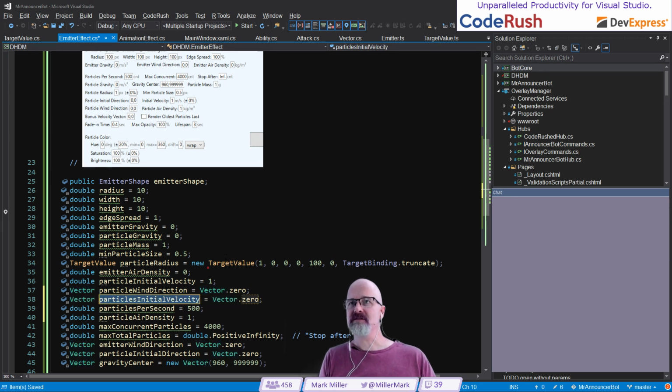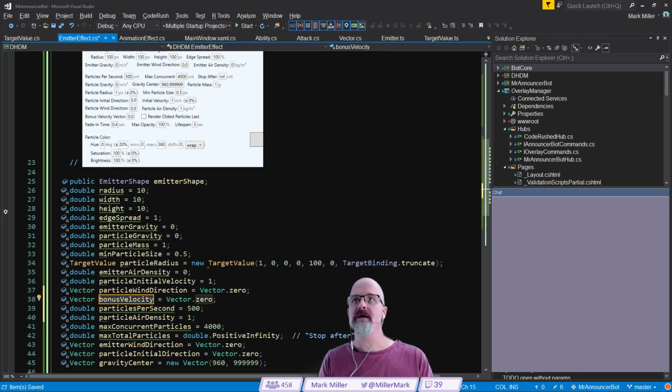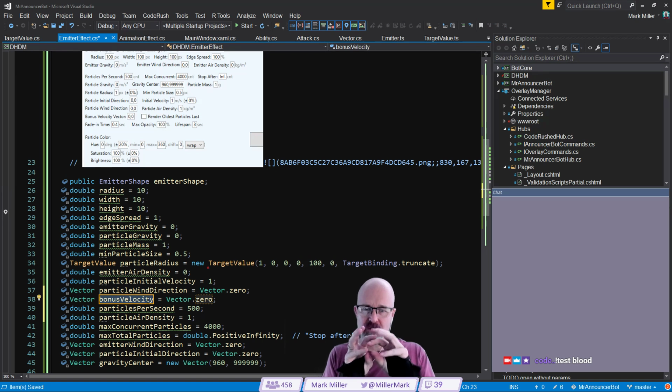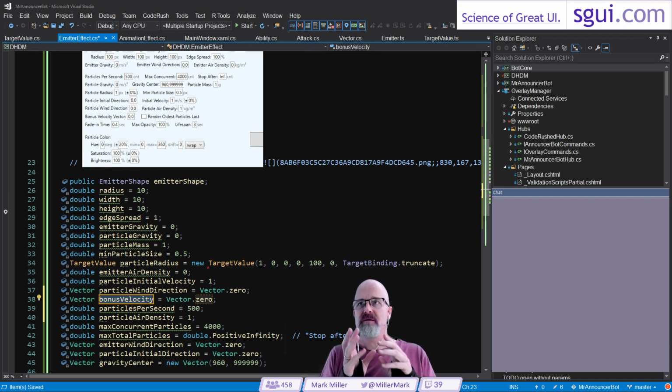The bonus velocity vector. This is what I use for the streams of blood that come out, the blood streams. If we do that, send that test blood out again. Here, let's do that. And are we going to be able to see it because I shut down the app? Nope, we're not going to be able to see it. Okay, until we start it up again. All right, so the bonus velocity vector, the emitter says everything's good, particles are going to kind of shoot out from it, right? You can also give it an initial velocity vector and say, well, I want them all to go in one direction from it, right? But the bonus velocity vector says, okay, I still want everything to come out in a varied way from it.